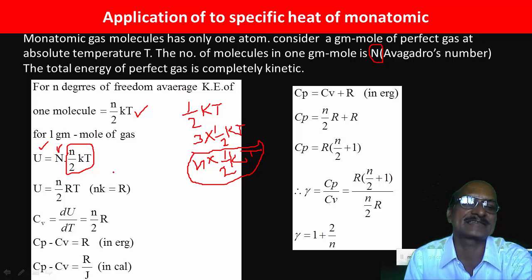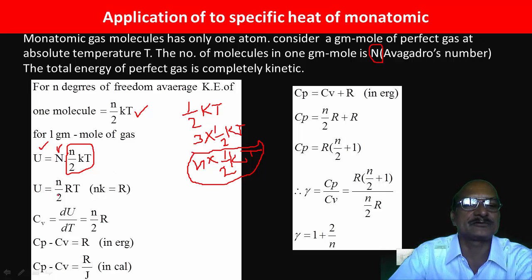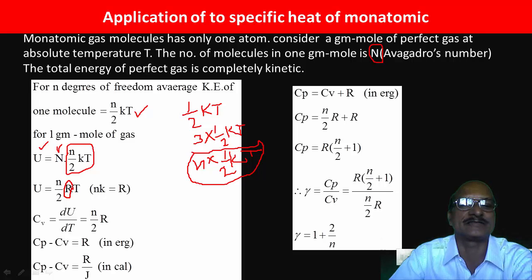If that gas contains N molecules, then the total energy will obviously be N into n by 2 kT. Therefore, U is equal to n by 2 RT. What is this R? That is called the universal gas constant. How is it defined?